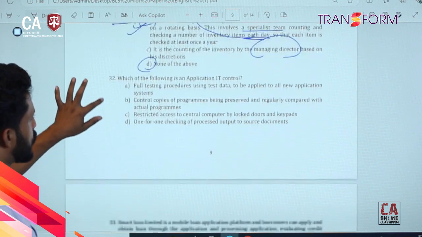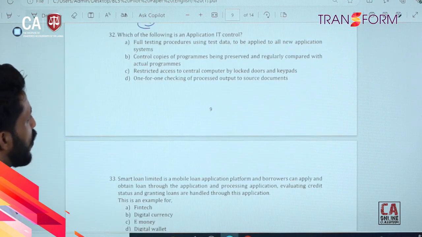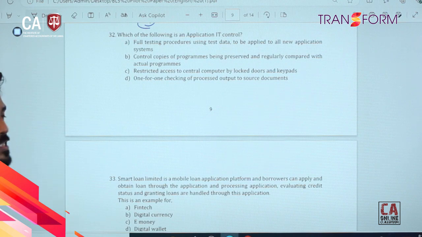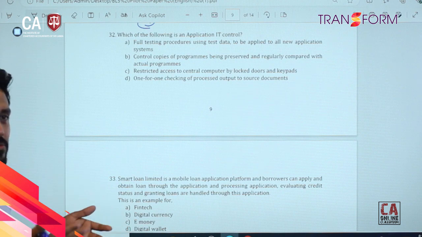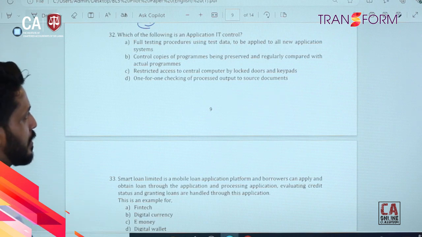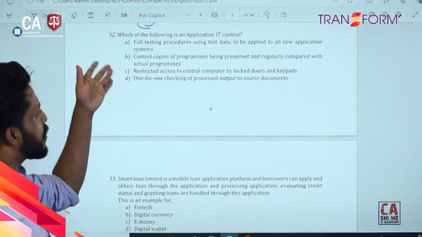And then 32. Which of the following is an application IT control? You know that in an organization you have a control framework, right? With digitalization, we discussed the ITGC and IT related application level controls. Here we have a set of controls.